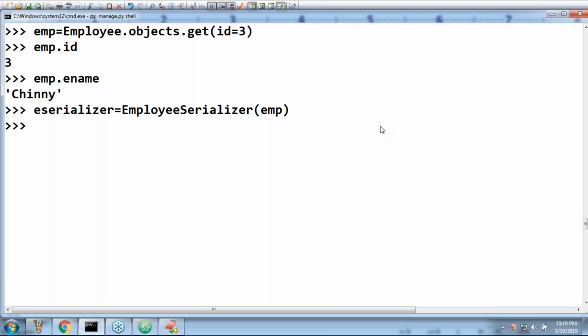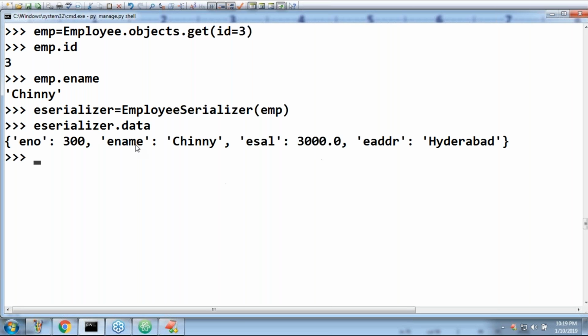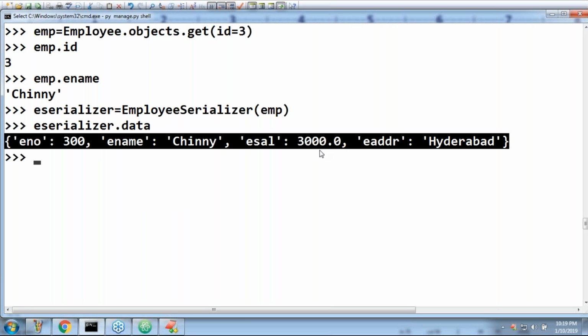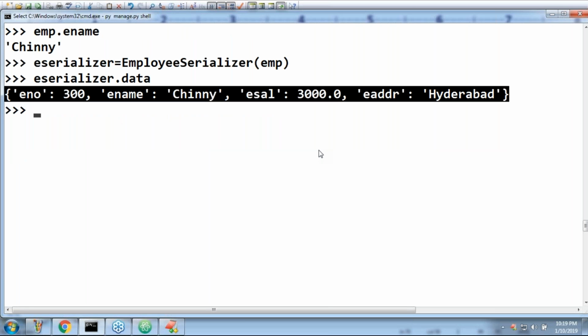Now, if you want the Python dictionary, you have to ask serializer dot data. Now the third employee record is converted into Python dictionary form. Serialization completed. Can you please convert this serializer data to JSON form? Can you please guide, sir?